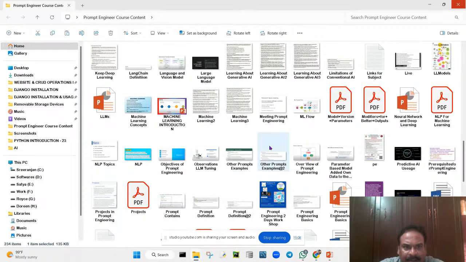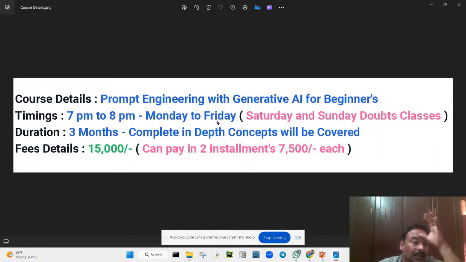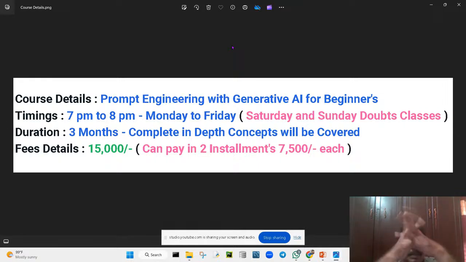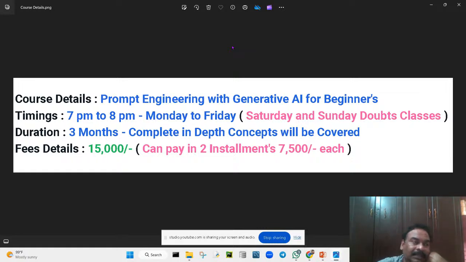So course details. Yeah, here you can find. Okay, just one second. So these are the course details. So after finishing explaining this, I will end this session. Okay, so you can see here, this course is nothing but prompt engineering with generative AI for beginners. So from scratch it will be coming along with the Python basics. Python programming language will be from scratch. It will be a 3 months course. Complete in-depth concepts will be covered in this. So you can do it yourself. ChatGPT, you can prepare LLMs just like ChatGPT.